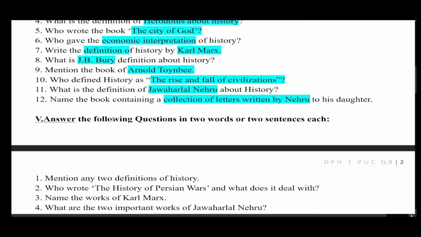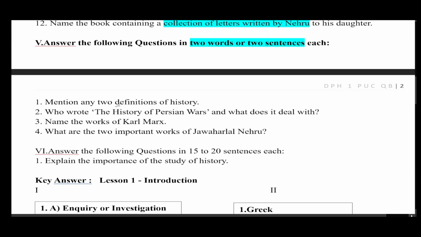Then the 2 marks questions, 2 words or 2 sentences each. The first one, mention 2 definitions of history. There are many definitions. You can choose the best ones, which you can easily remember.